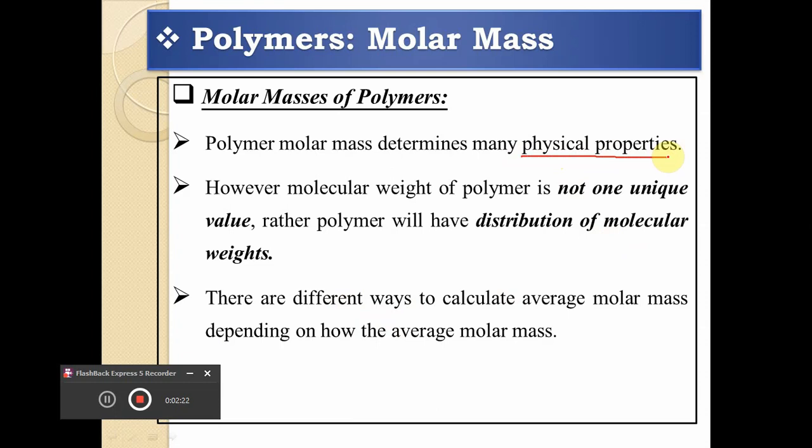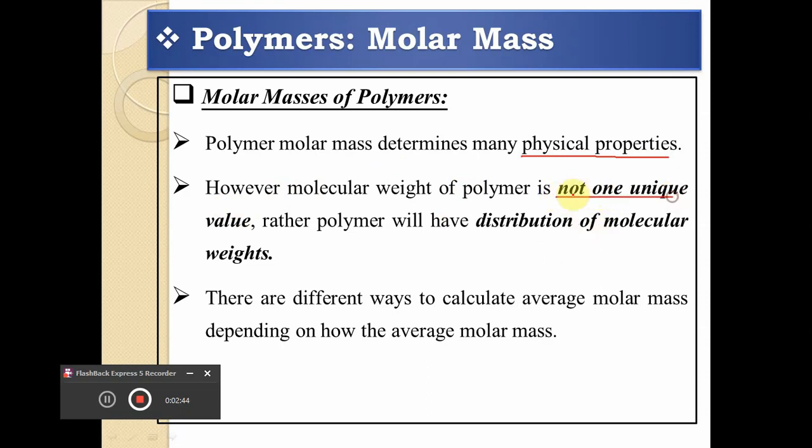Definitely those physical properties may be physical constants, it may be the density like this. But whenever we talk about the molecular mass, this molecular mass decides the physical properties of the polymer molecule. However, the molecular weight of polymer is not one unique value.